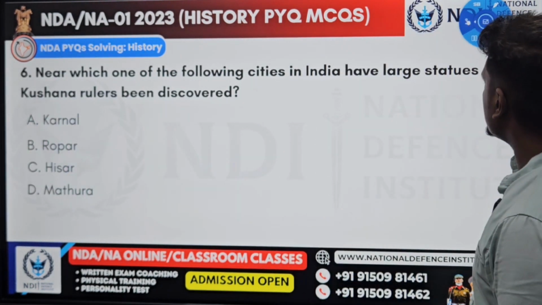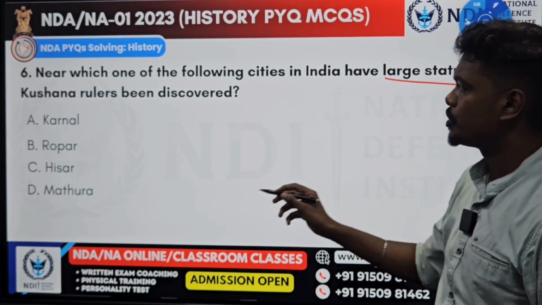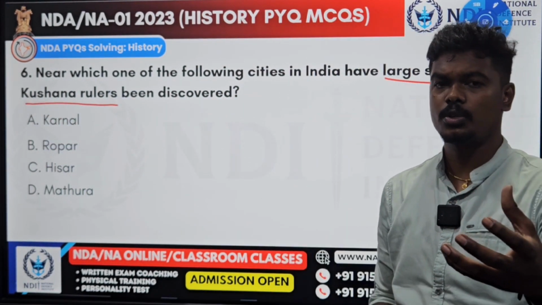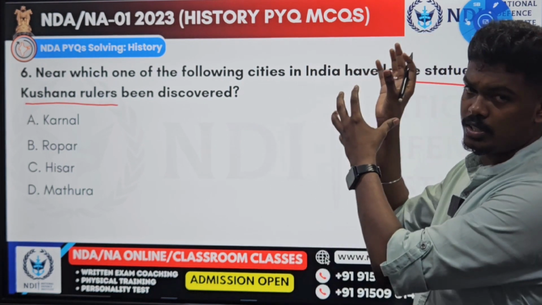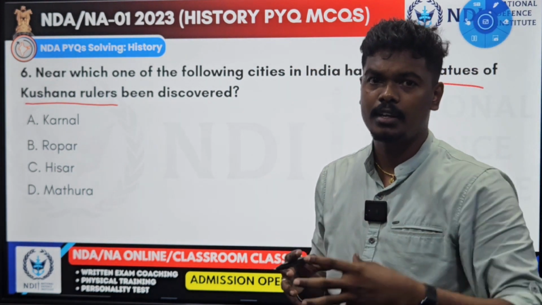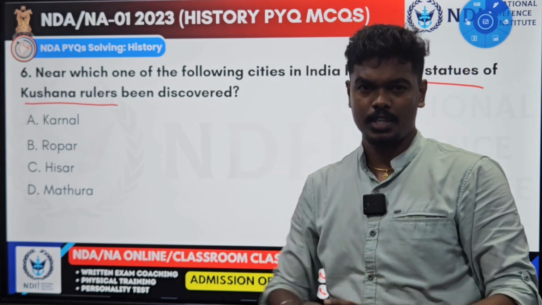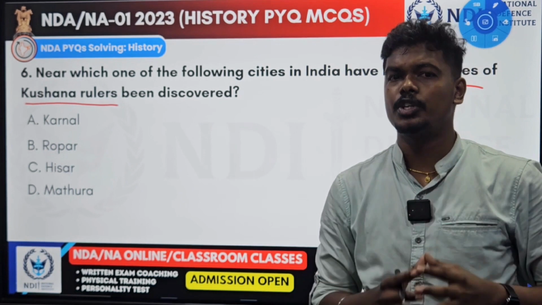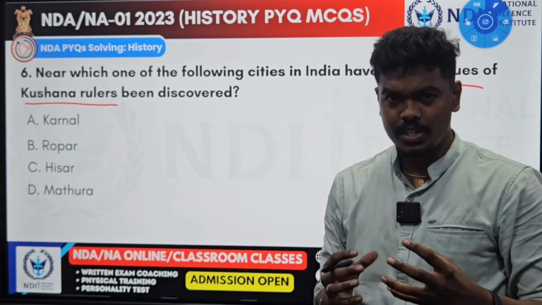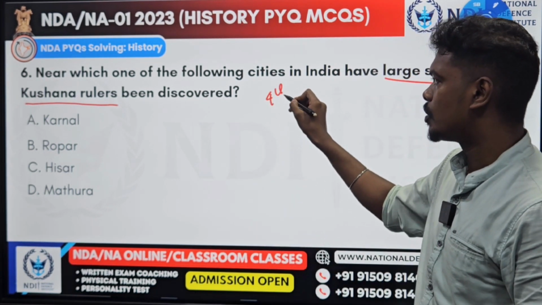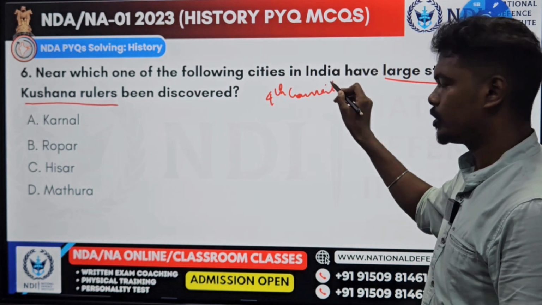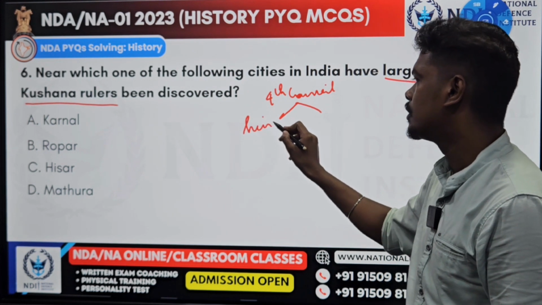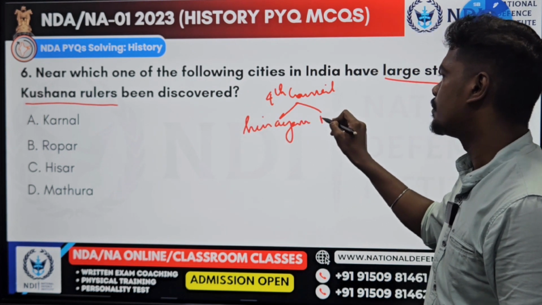Near which one of the following cities does India have large statues of Kushana rulers? So already I have told about the Kushanas. The famous Kushana ruler, Kanishka. And I told you these Kushanas are from central Asia. They are semi-nomadic people. And during this Kushana period, specifically during the Kanishka period, two schools of Buddhist art were created. I already told you about Kanishka. Kanishka conducted the fourth Buddhist council. During the fourth council, I told, it divided into two schools. One is Hinayana and the other is Mahayana.